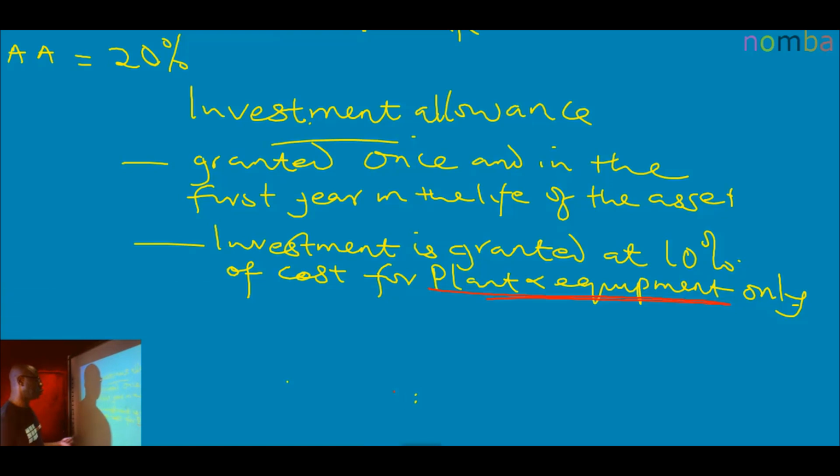What other things do we need to know? It is not granted on a second-hand asset that is acquired within 5 years of its original acquisition.